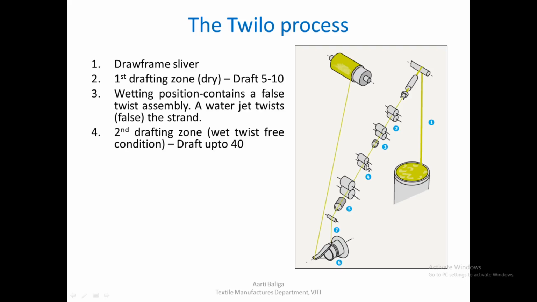Then again there is a second drafting zone which is marked here as 4. So in this region the twist free material is drafted using a draft of around 40.